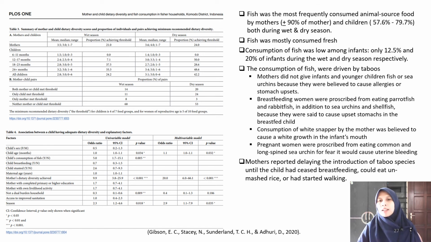And mothers reported that they delayed the introduction of taboo species until the child had stopped breastfeeding, could eat unmashed rice, and had started walking. Yeah, it might explain why the infants have low dietary diversity. And it means that maybe education or socialization is required, so infants and young children can have better dietary diversity by consuming fish.